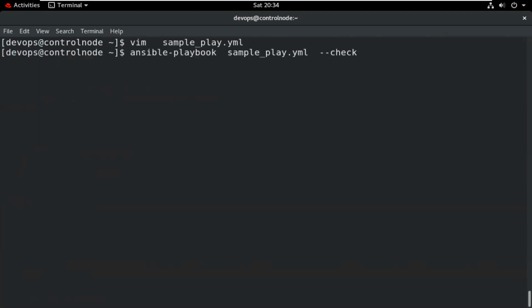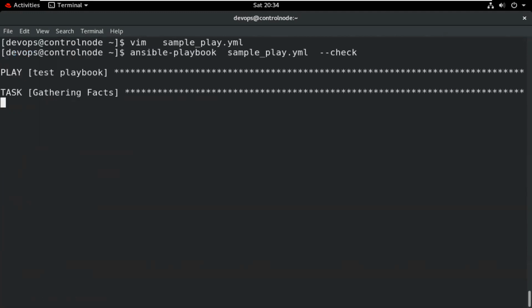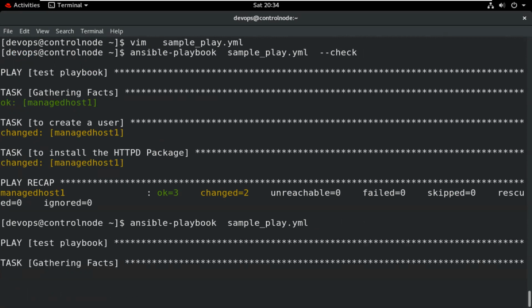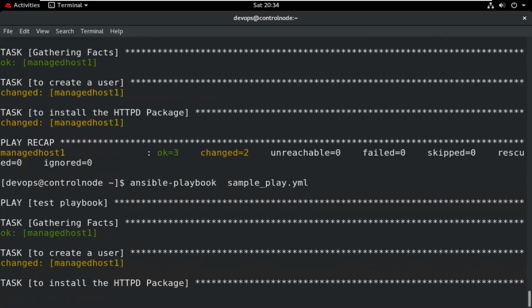So now I will check this again, and this will only check, not run the task, just for checking. And if we remove this, the task will be run on the managed host machine. So it will create a user first, then install the package.